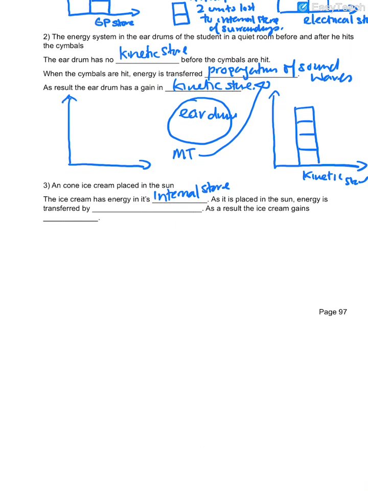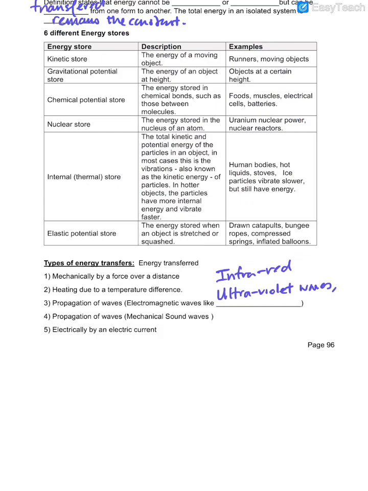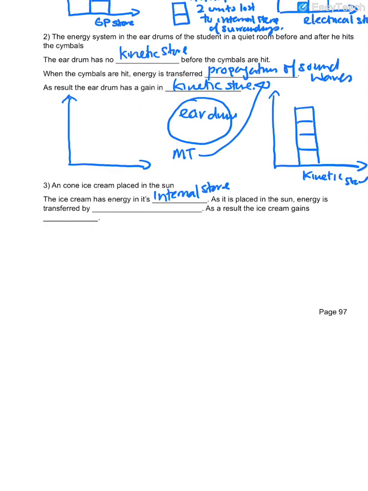Then as it's placed in the sun, energy is transferred by which one? Heating. Ultraviolet waves. Which one is responsible for heat? Infrared. So propagation of infrared waves. As a result, the ice cream gains internal store.